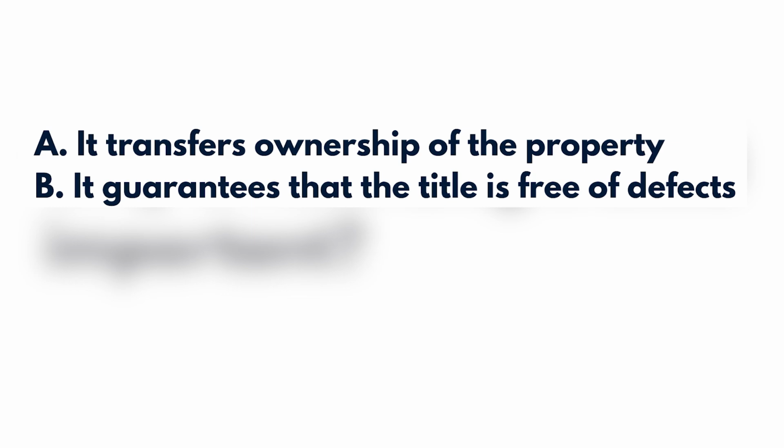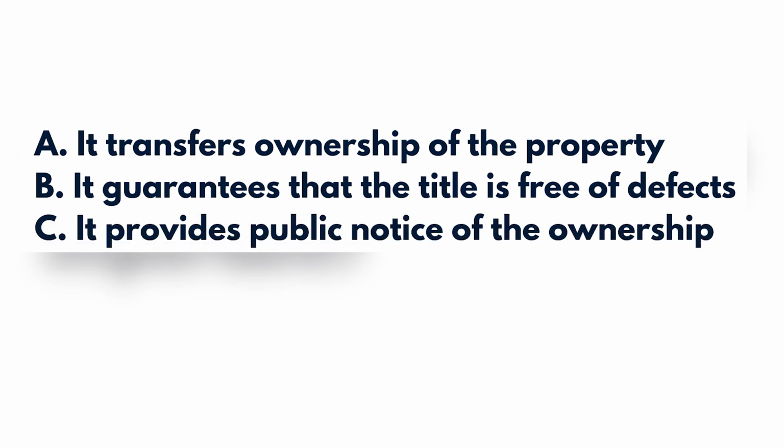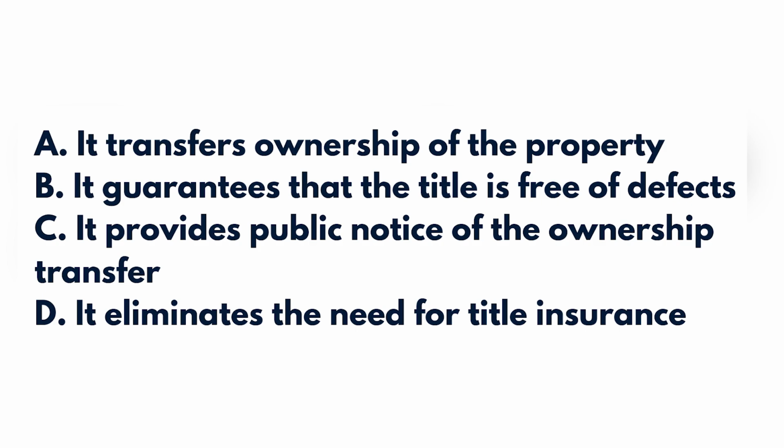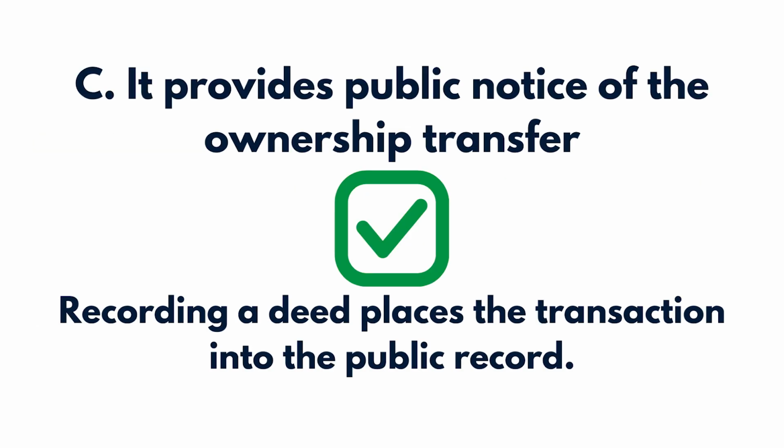A. It transfers ownership of the property. B. It guarantees that the title is free of defects. C. It provides public notice of the ownership transfer. D. It eliminates the need for title insurance. The correct answer is C. It provides public notice of the ownership transfer. Recording a deed places the transaction into the public record. This protects the buyer by notifying others that ownership has changed.